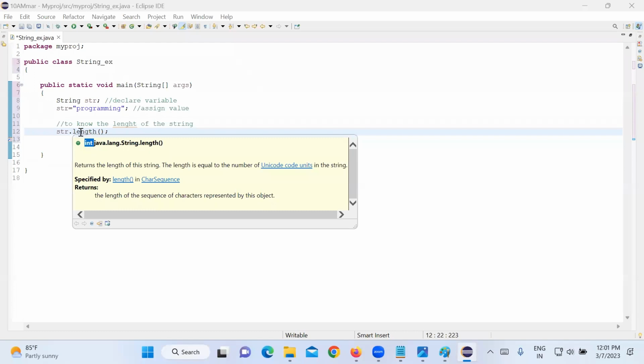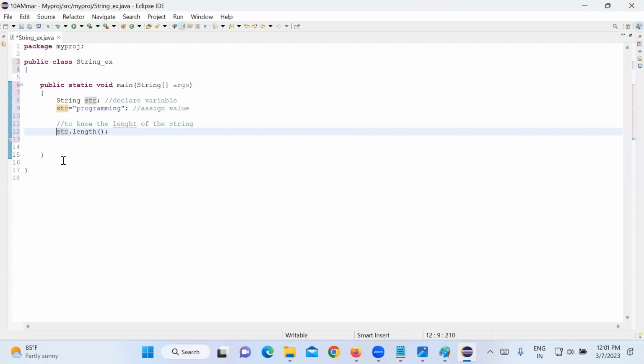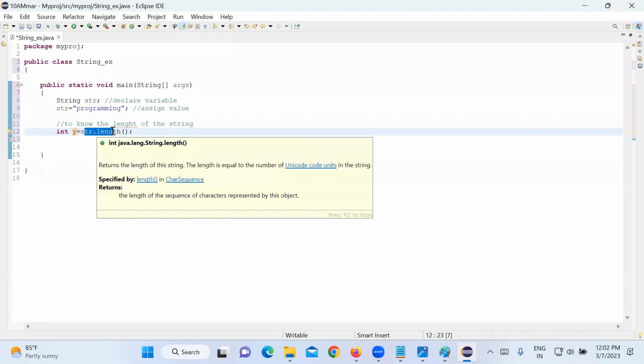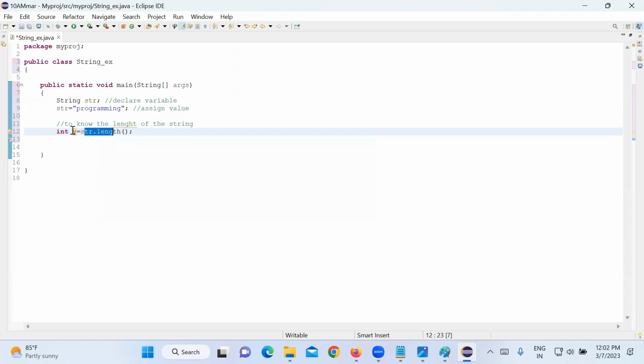If I want to take that value into a variable, y should be what data type? Int only, right? Because it is giving some integer value, I have to catch it into an integer variable only. If I declare y as a String, then this is an error, right?